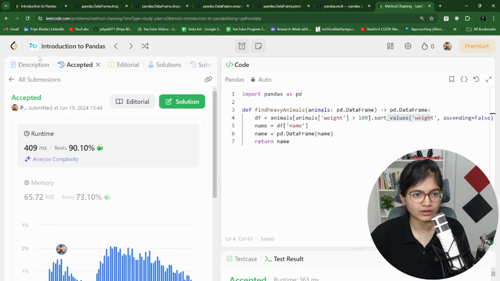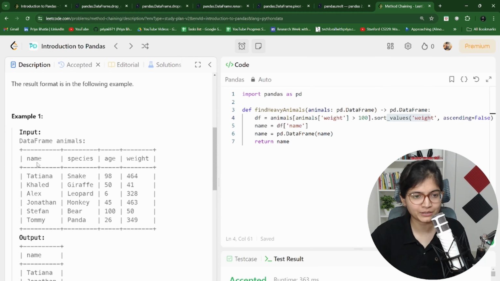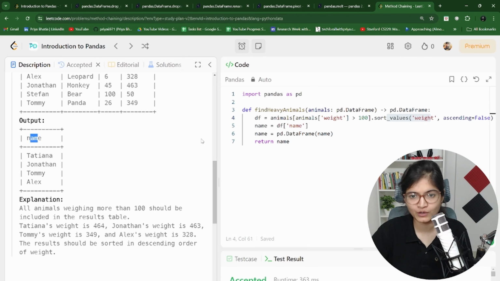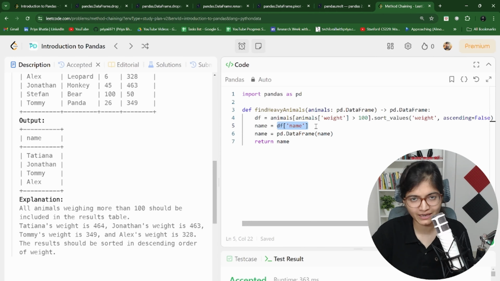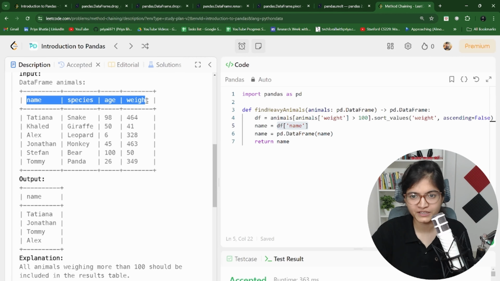What are the records I'm talking about here? You can clearly see we will get the name, the species, the age and the weight. We want only the names as an output. If you do not filter it with respect to the name part, it will give you everything on the basis of the weight having a value more than 100.